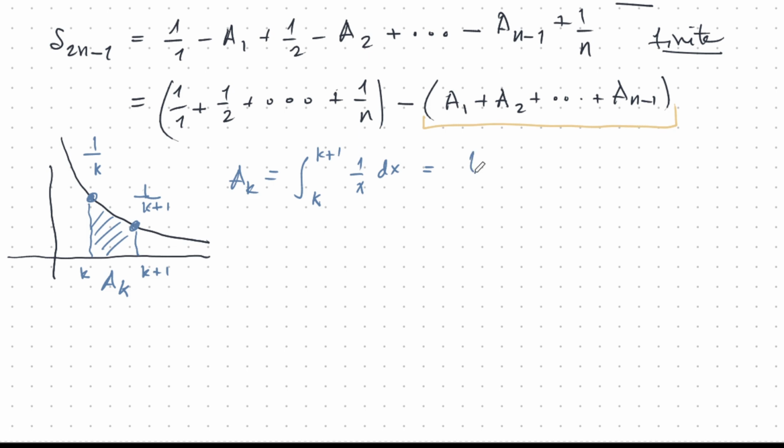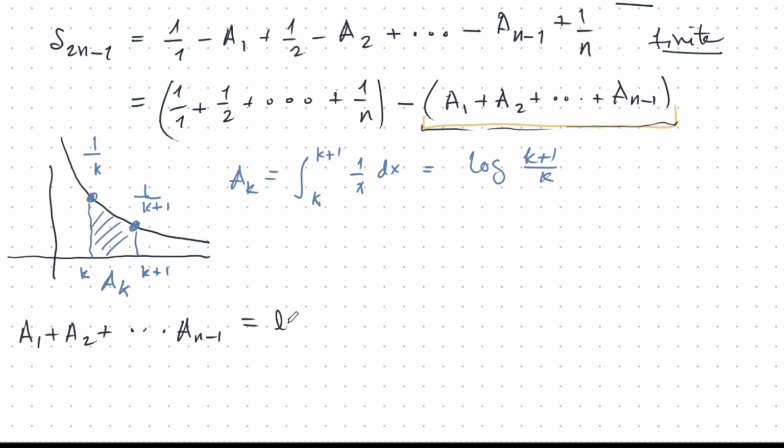And this is log of k plus 1 over k. There we go. So this is a very interesting formula. And with this formula, I can now express this whole thing in a beautiful compact form.